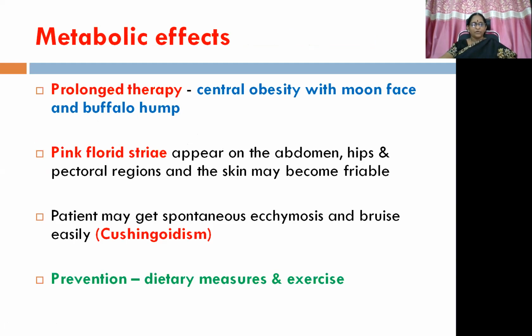Then prolonged therapy can give rise to central obesity with moon face and buffalo hump. So pink florid striae appear on the abdomen, hips and pectoral regions, and the skin may become friable even. So the patient may get spontaneous ecchymosis and bruise easily. So it resembles that of Cushingoid. It's manifesting similar to Cushingoid, meaning excessive secretion. So Cushingoid is a manifestation.